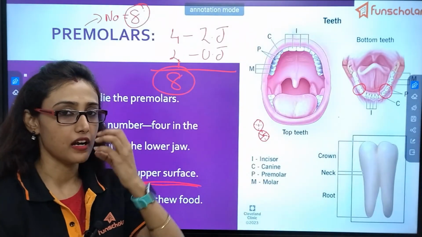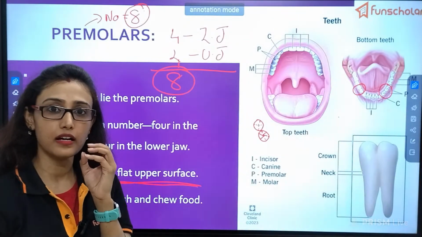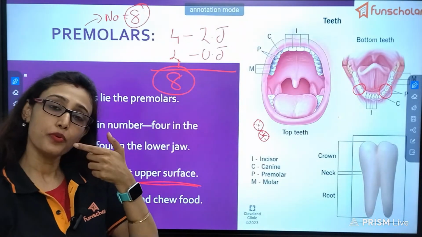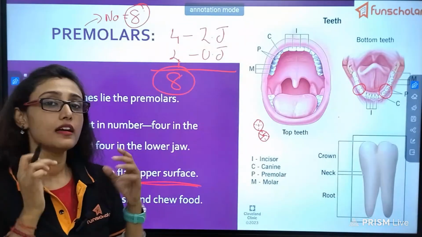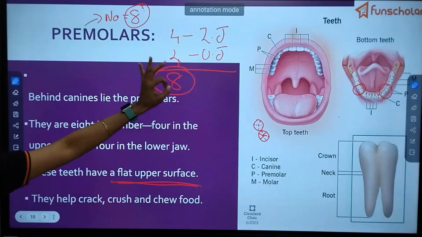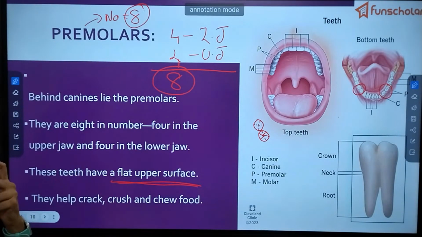Like when you take a nut, on which side do you try to break the nut? You obviously try to break it like this. So this portion you are using. Which teeth is present on this side, after canine? Premolar is present. So what is the function? They help you to crush or crack the food.